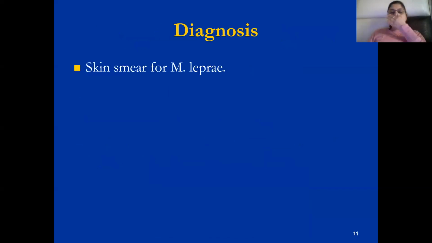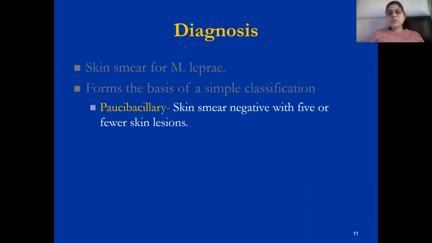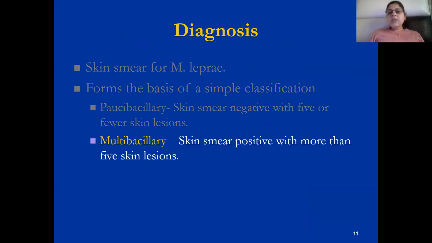Diagnosis is the skin smear for the Mycobacterium leprae, which forms the basis of simple classification. In paucibacillary leprosy, the skin smear is negative and fewer than 5 skin lesions are present. In multibacillary leprosy, the skin smear test is positive and the skin lesions are more than 5.